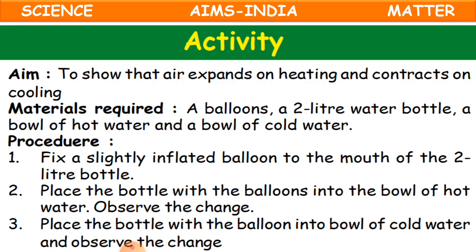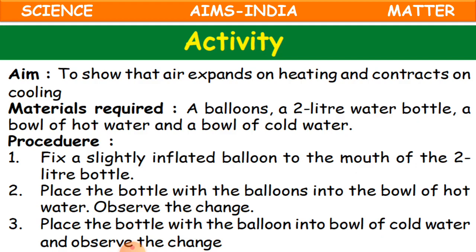Okay, now to know about this condensation and also this expansion, we have got one activity. You can try it at your home, and it is very easy. If you try this, you will better understand about condensation and expansion.